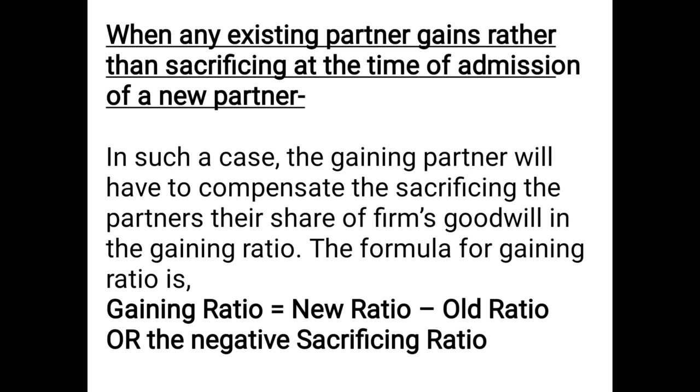The formula for gaining ratio is: gaining ratio is equal to new ratio minus old ratio, or the negative of the sacrificing ratio. That means when we apply the formula of sacrificing ratio, which we have learnt is old ratio minus new ratio, if any fraction comes in negative, like minus 3 by 10, minus 2 by 10, that negative sign denotes that the partner is gaining and not sacrificing. Otherwise, the formula for gaining ratio is new ratio minus old ratio.